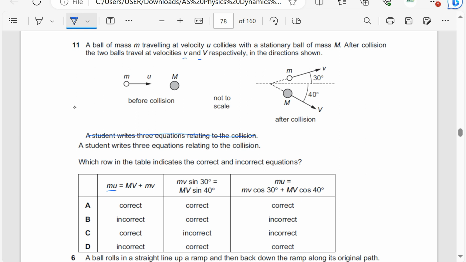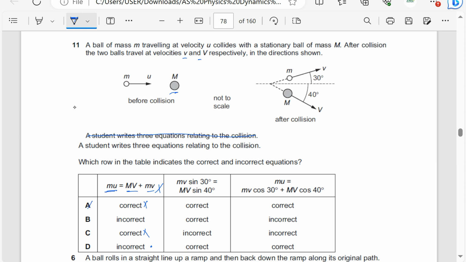So mu, total momentum before collision, is equal to mv plus mV plus mv. Remember, the one of capital M was stationary, so it means this is wrong. Initial momentum is fine, but this one is going to be wrong because the velocity is at an angle, so that is incorrect. mu is equal to mv plus mV. This is incorrect. You can't say that this is correct.